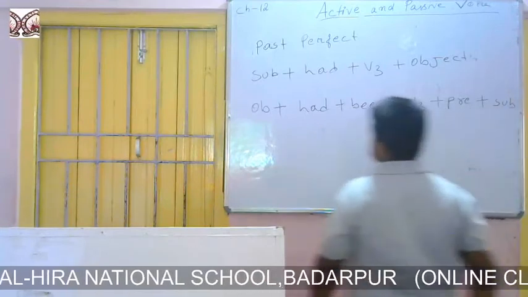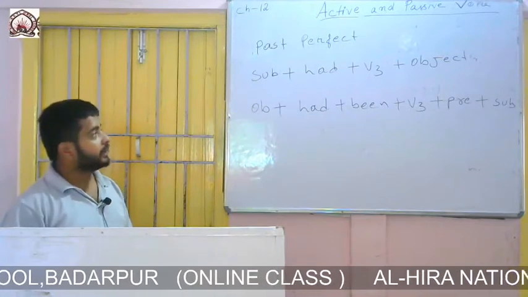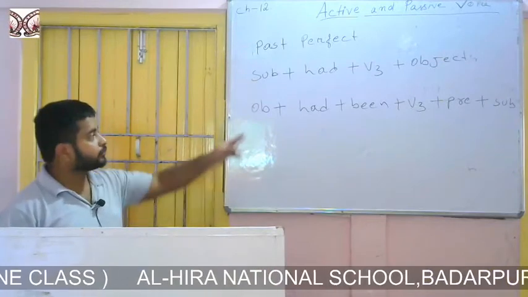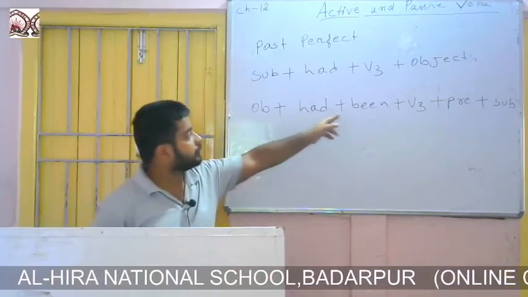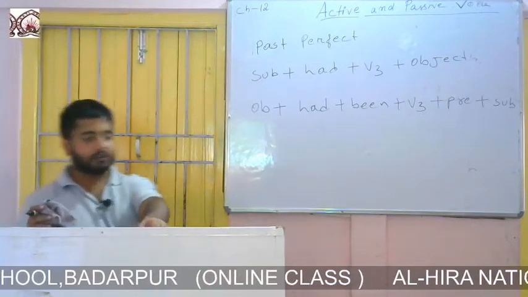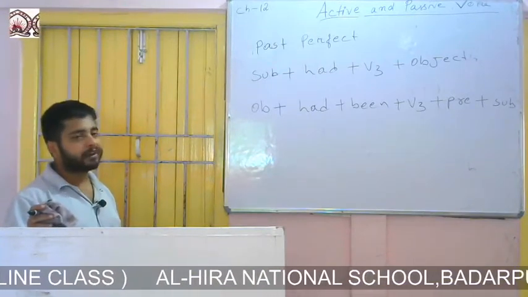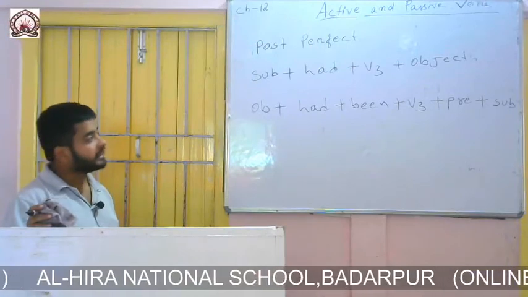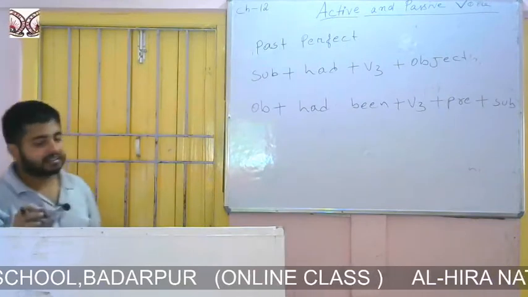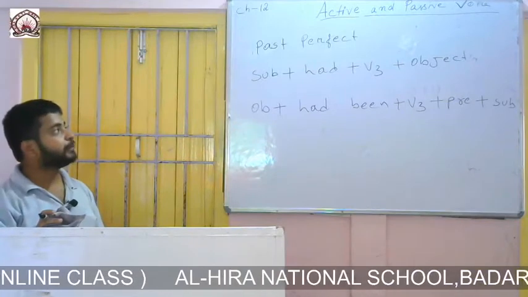subject. So if we want to change the voice of past perfect, that is from active to passive, then we will change the voice with the help of this formation. So look at the formation. The formation of past perfect passive is object plus had been plus third form of the verb plus preposition plus subject. This is the formation of past perfect passive.